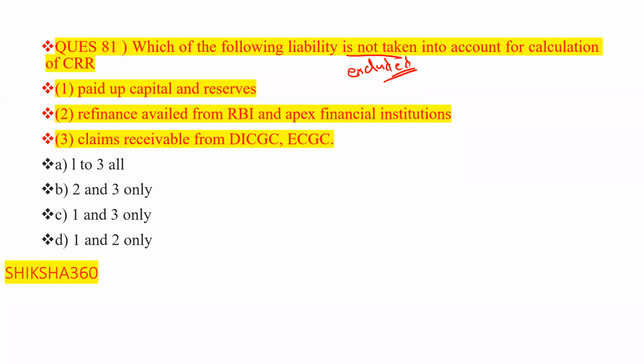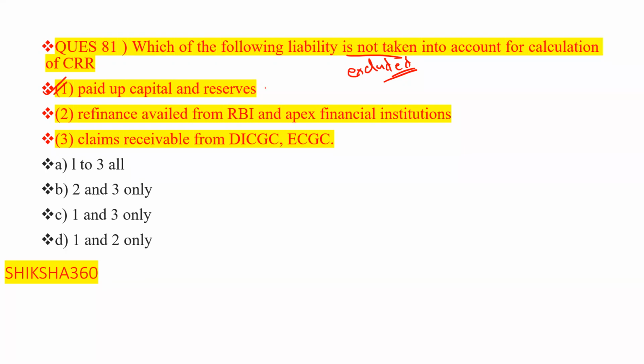First, paid up capital and reserves. Second, refinance available from the RBI and the apex financial institutions. Third, claims receivable from DICGC and ECGC. So what is the answer? Which liability is not taken into account for the calculation of CRR? First, paid up capital and reserves. This one is correct here, as they are excluded.